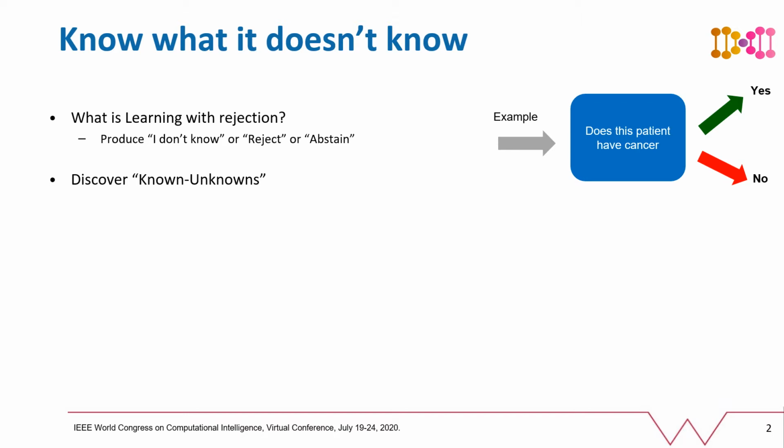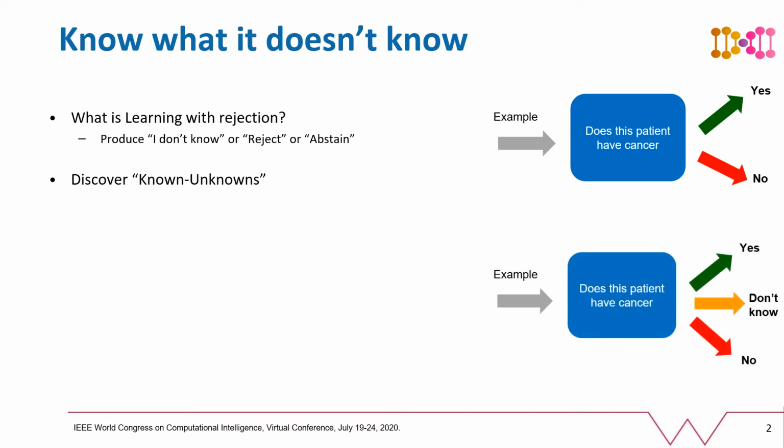Imagine an oncologist who has been given some data for a particular patient. If the oncologist is sure, based on, let's say, the test results that he or she has been given, they'll be able to generate a binary decision with high confidence. However, if they're not sure about their decision, then instead of saying yes or no to this question, they'll simply say, I don't know, and will require some additional tests.